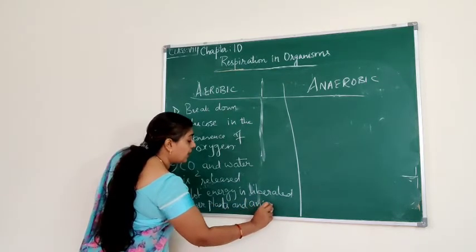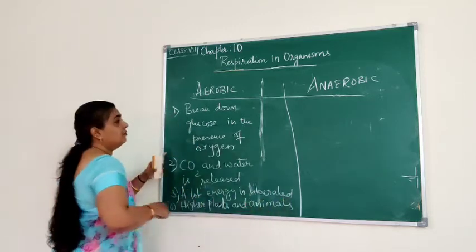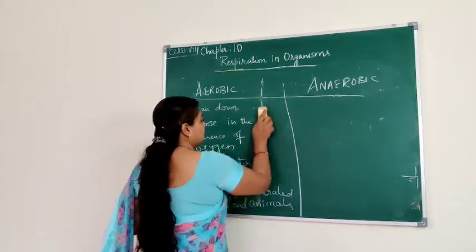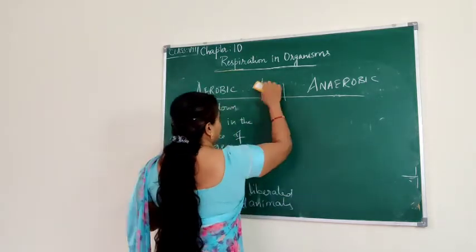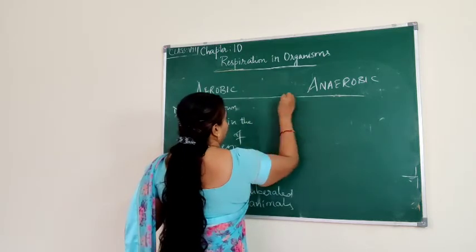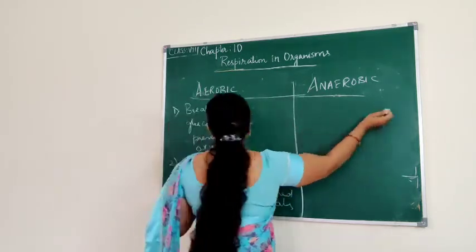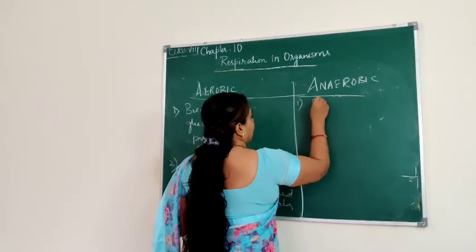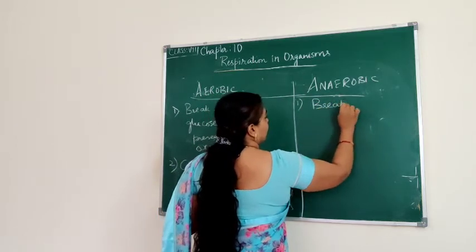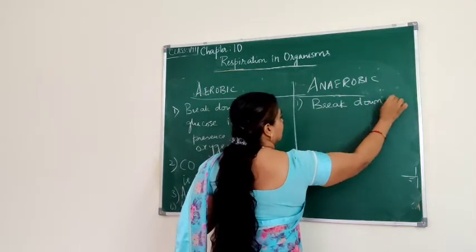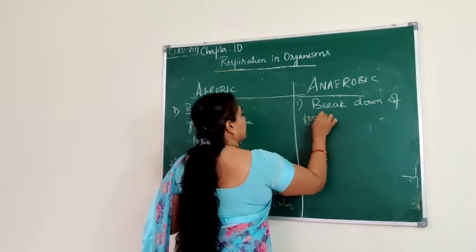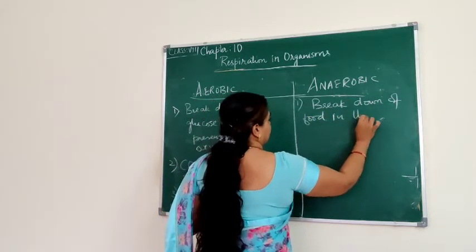And coming to anaerobic respiration, now we can write what is anaerobic respiration. Anaerobic respiration is the breakdown of food in the absence of oxygen.